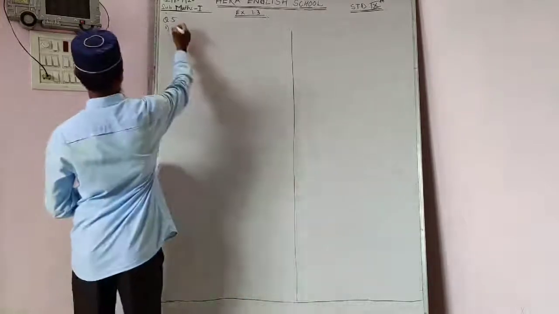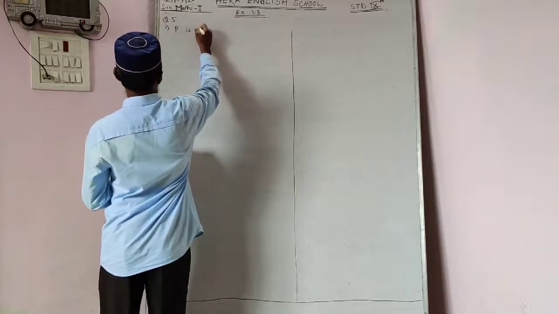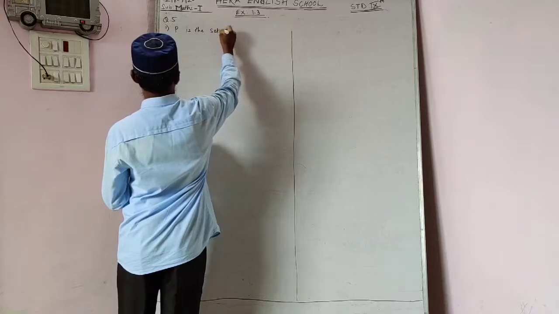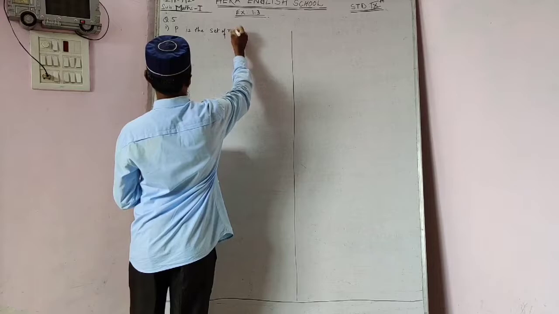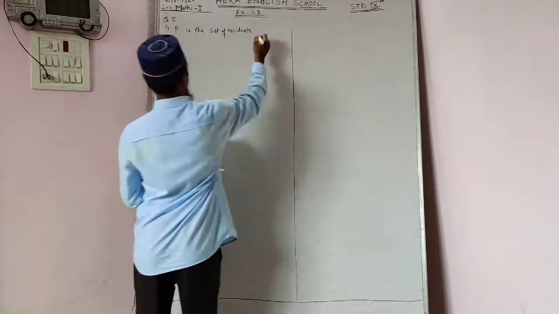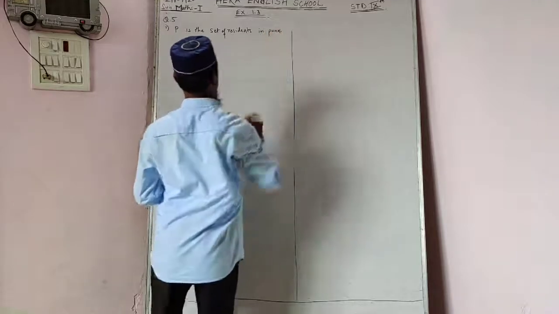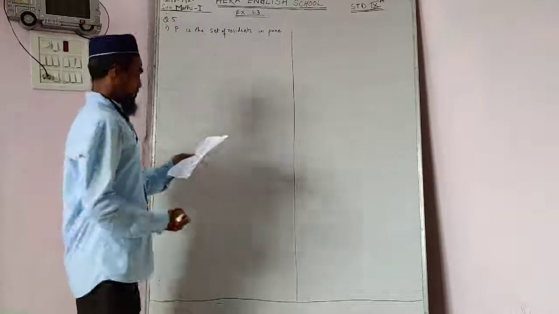The first set we have is P, the set of residents in Pune, meaning all the people living in Pune.